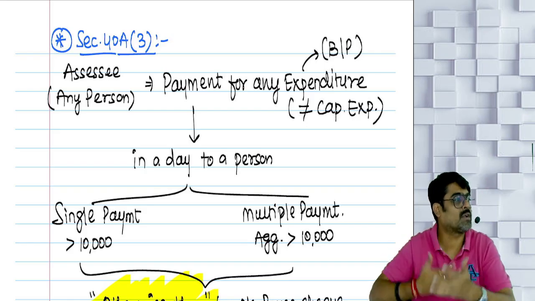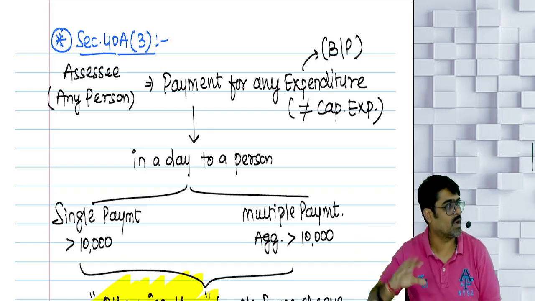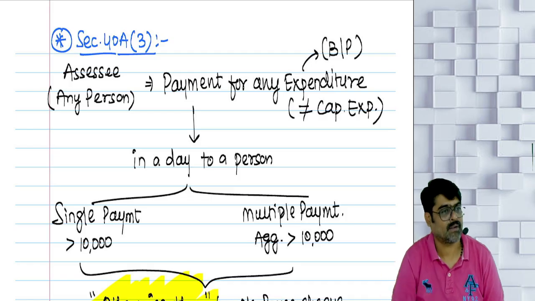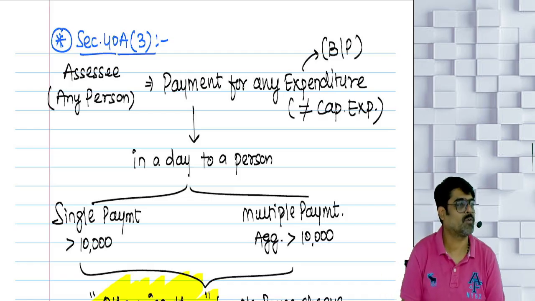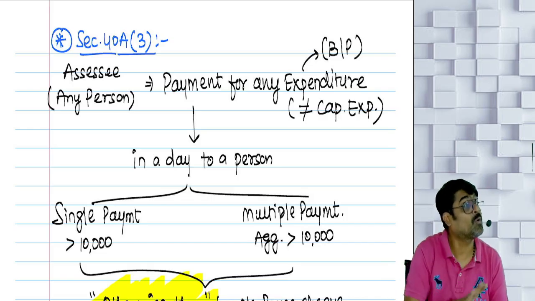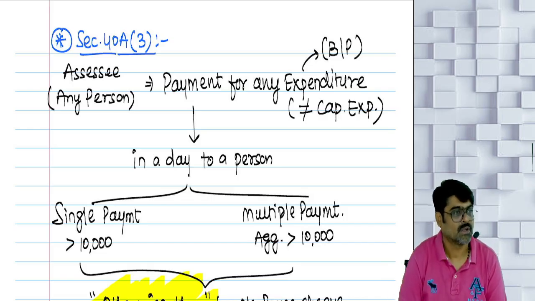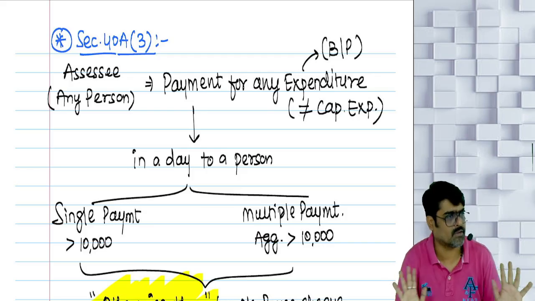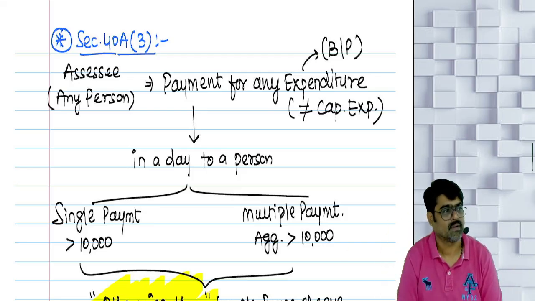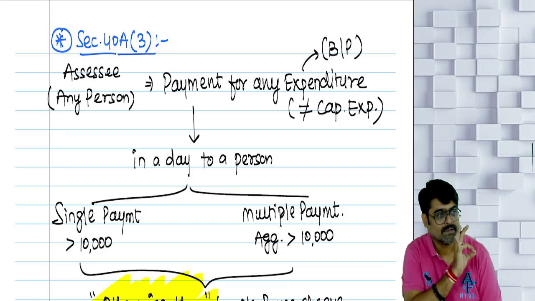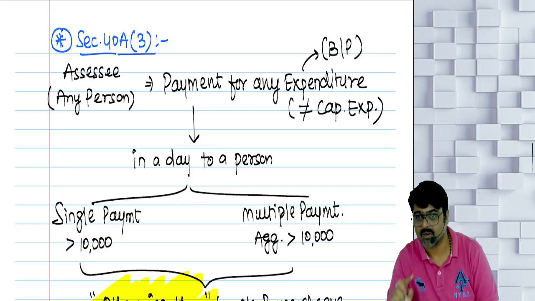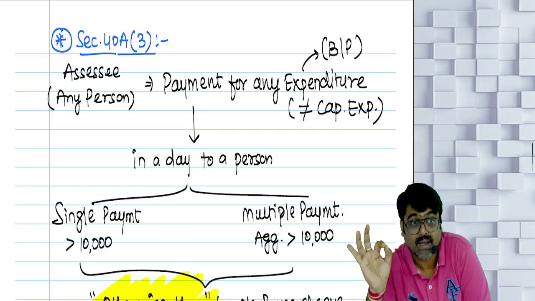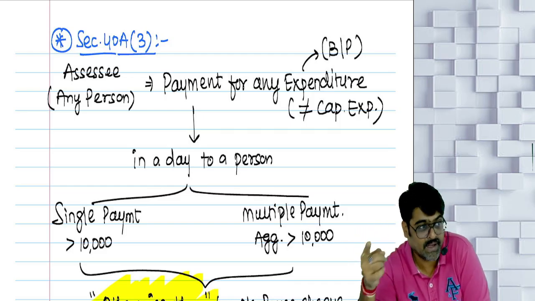Any other case, for example, for regular transportation of your goods from your factory to your warehouse, you are making the payment to a transporter. 20,000 payment in cash, allowed, because the payment was within 35,000. Any mode is allowed. What if the payment was 30,000? Then also allowed, because the payment is up to 35,000. Yes or no? What if the payment is 45,000 and that payment is made by cash? Disallowed. Full 45,000 disallowed, because the payment for transportation charges is more than 35,000 now, and you paid by other than prescribed modes. It will be disallowed.